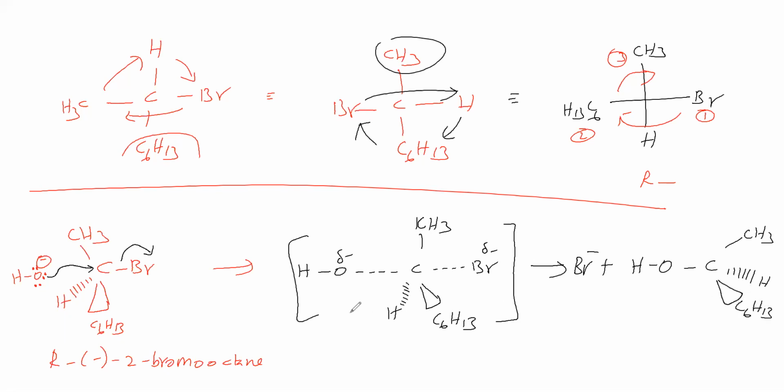Now, this is the rectus configuration. What do you say regarding this? Here the first priority is Br. Here the first priority is OH. Oxygen has a higher atomic number than carbon. Therefore, the first priority is OH here and Br there. Regarding priority, no change. Now it is a rectus configuration.